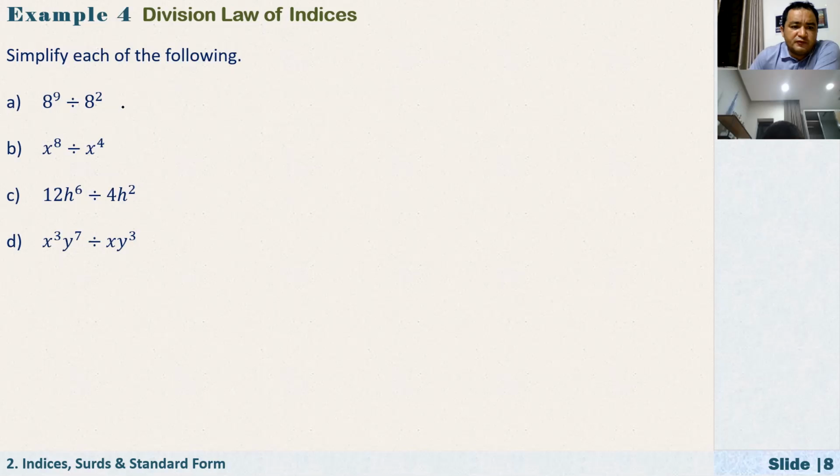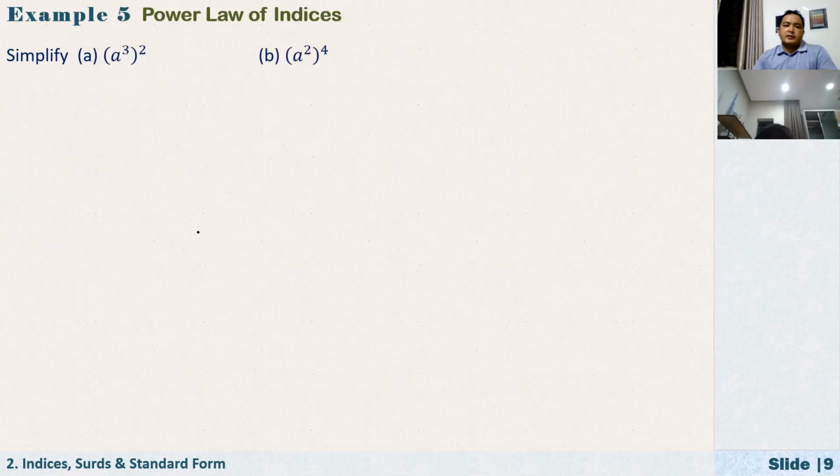All right, simplify each of the following. 8 to the power of 7. Okay, x to the power of 4, okay, 3 times h to the power of 4, okay. x squared times y to the power of 4. Very good. And power law of indices. What is A? a cubed to the power of 2. a to the power of 6. Very good.